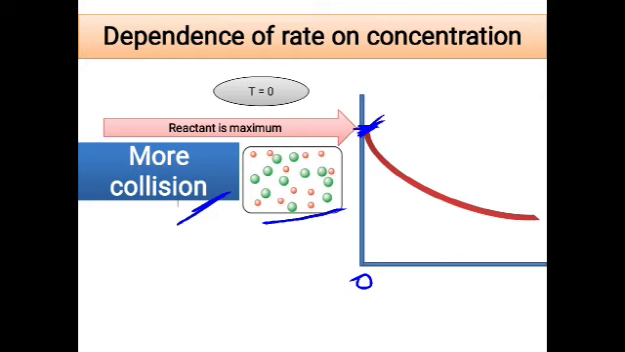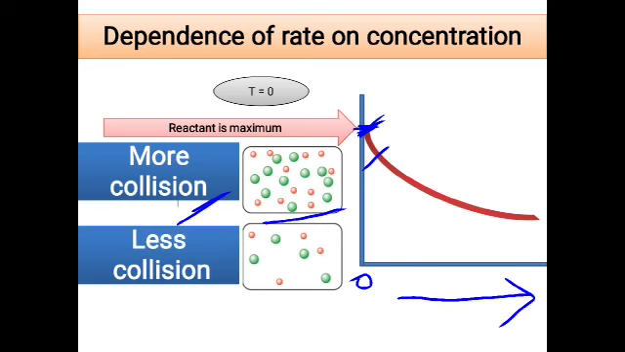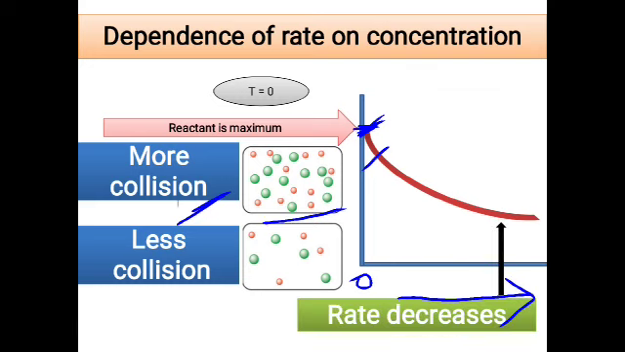But as the reaction proceeds, as time passes on the x-axis, you see that the rate is going downwards. So the next rate is below the first one. That is decreasing because as the reaction proceeds, there is less concentration of the reactant molecules. When the molecules become less, the amount of collision taking place in the reaction also becomes less. So due to less collision, the rate of the reaction decreases.